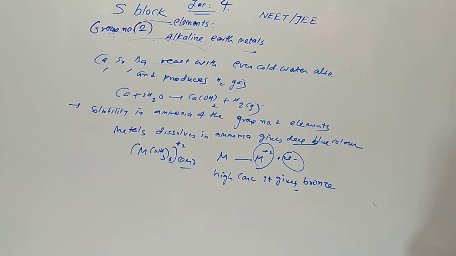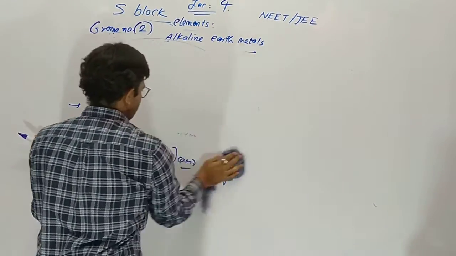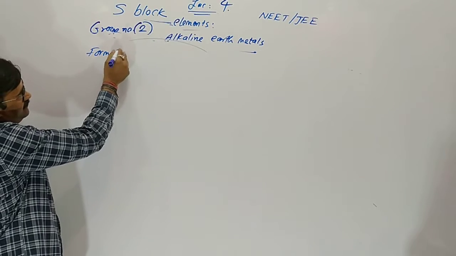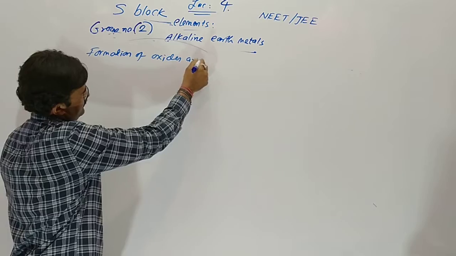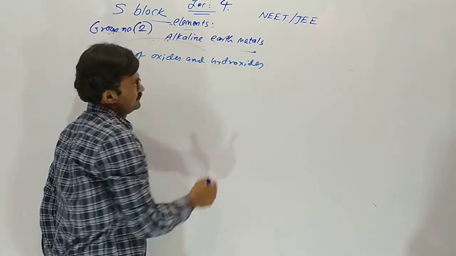Now, formation of oxides and hydroxides of the group number 2 elements.